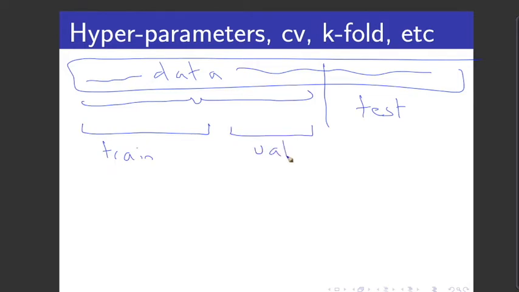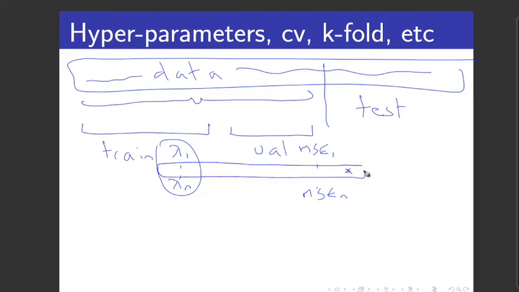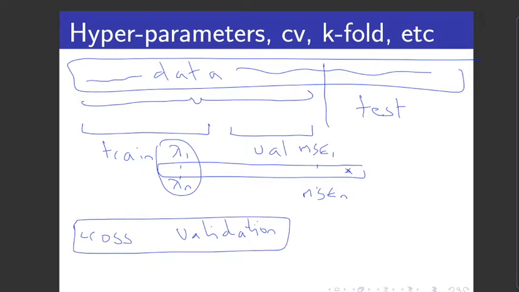That's exactly what we did when we were tuning our lambda. We tried lots of different values of lambda on the trained data, and each time we tried them, we tested the performance on the validation data, and we looked for the best performance, which was typically somewhere in the middle. That concept of splitting the data between trained data and validation is called, unsurprisingly, cross-validation. Well, I say unsurprisingly cross-validation. I suppose I would have just called it validation, because that's what we're doing. We're validating the performance on data the model has never seen.